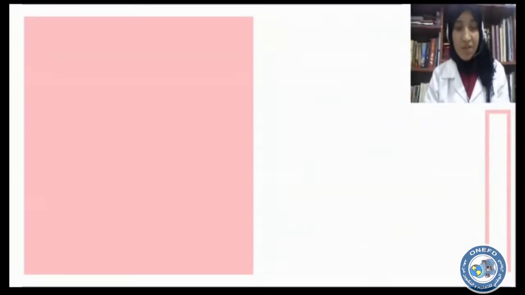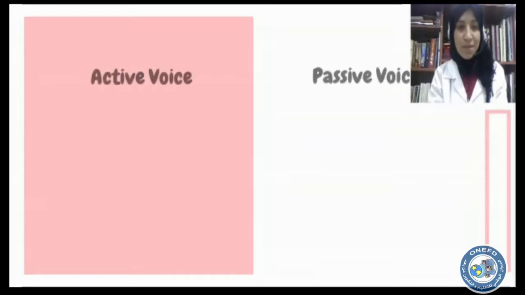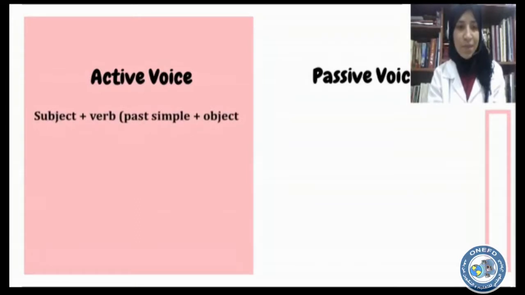Now task 5 is going to help us decide how to conjugate a verb in a sentence that is going to be converted from the active voice to the passive voice. So we use the form we used in task 5 in the passive voice. Here we have the active voice and the passive voice. Let's see how to form sentences in the active voice and in the passive voice.